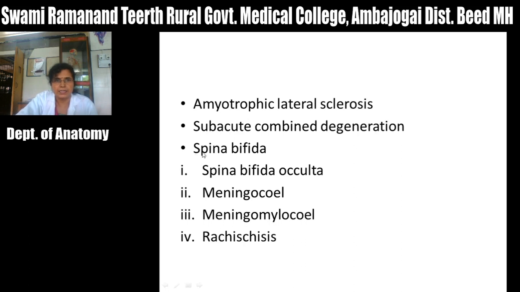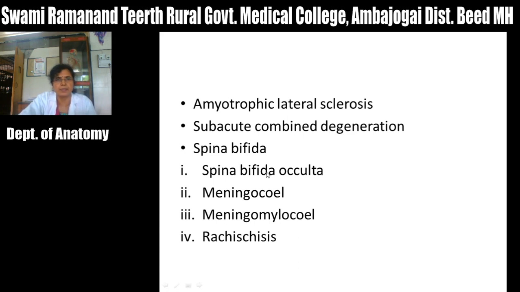Then next condition, that is the spina bifida. This is the congenital anomaly, that is developmental anomaly. In this spina bifida, there is no development of arches of vertebra and the spine of vertebra. This spina bifida occulta means there is only defect in the vertebra, the spinal cord and meninges are normal, only defect lies in the bone.